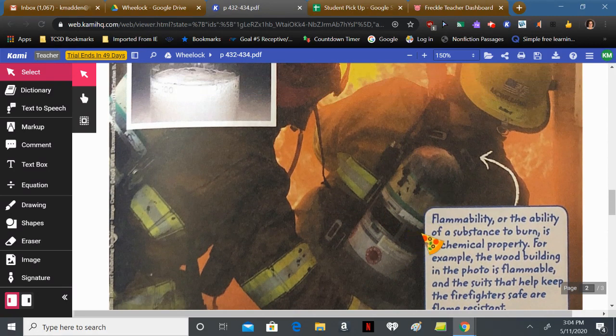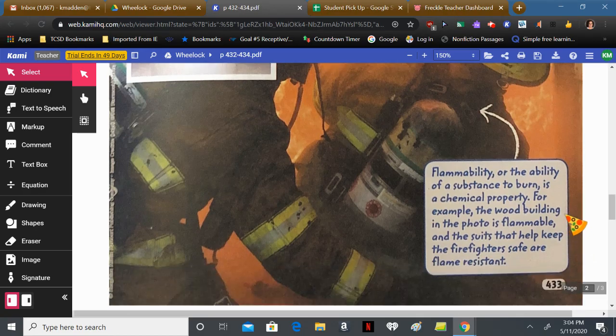Flammability, or the ability of a substance to burn, is a chemical property. For example, the wood building in the photo is flammable, and the suits that help keep the firefighters safe are flame resistant.